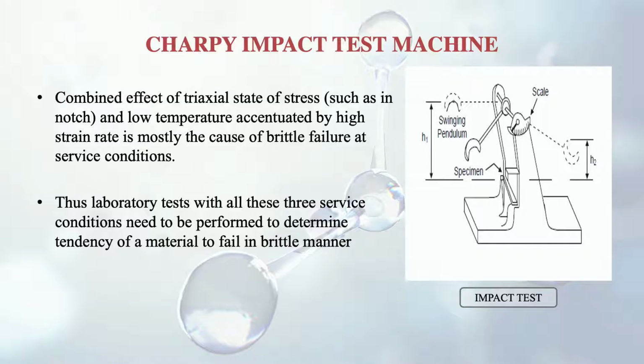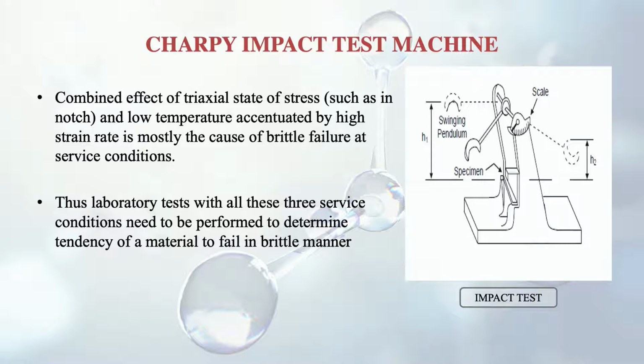What is important then in this? Toughness is very important. There is one property which is called toughness. So the combined effect of the triaxial state of stress, such as in a notch: suppose in a specimen there is a small crack, like I discussed earlier, and it can propagate very fast. So we have to see that the propagation stops. So what to do then? For that purpose we are discussing this: the complications of triaxial stress and low temperature, accentuated by high strain rate. All these three things have to be discussed together in a combined way.